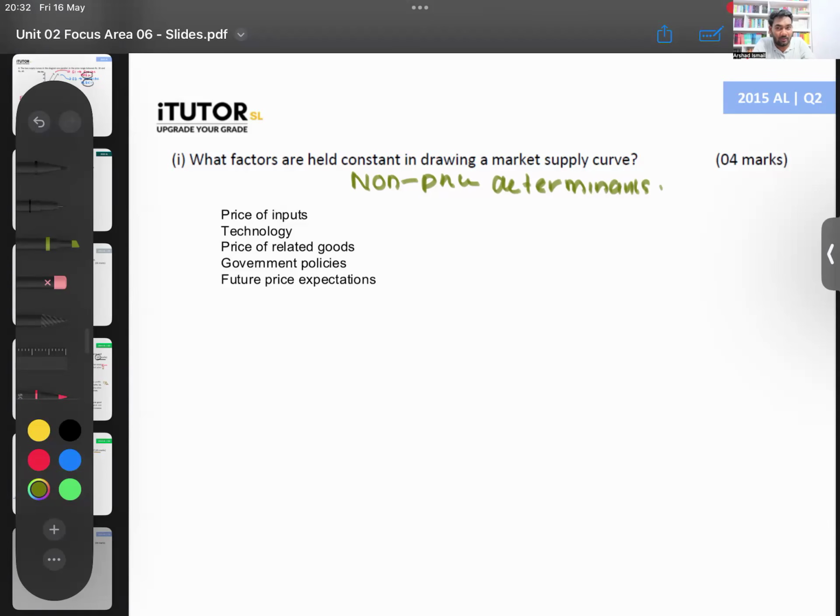Complementary goods, Lama, you don't talk about in supply. In supply, there's something called production. Now, there are byproducts, but in your syllabus, it's not there, so we'll not go there. Related good, other good, same thing. Okay. So you talk about the non-price determinant. If you just label these, Lama, that is enough. You will get your 4 marks.